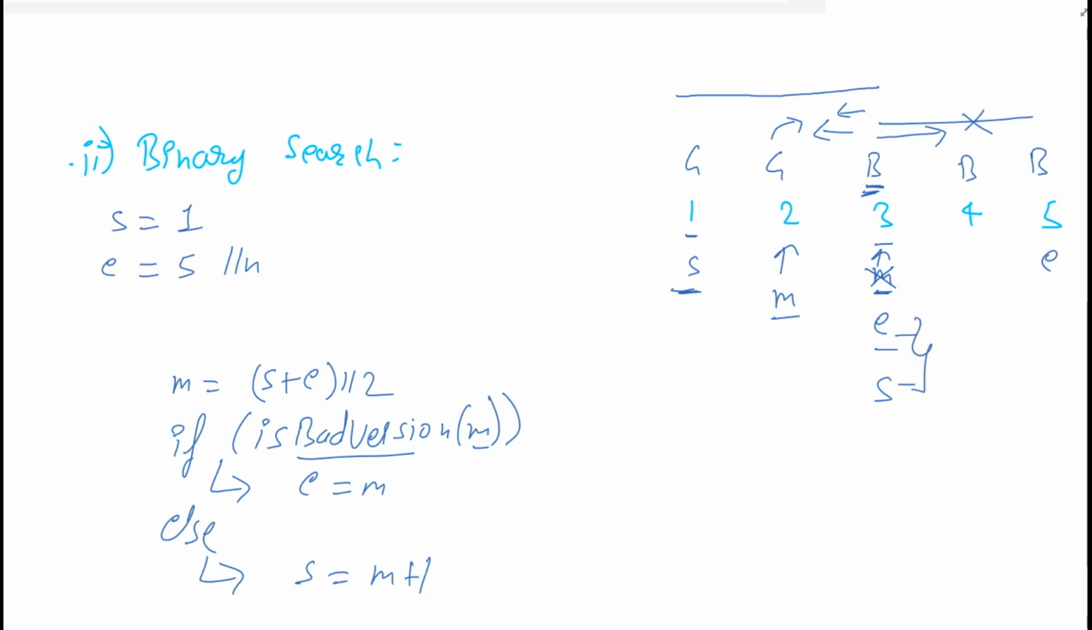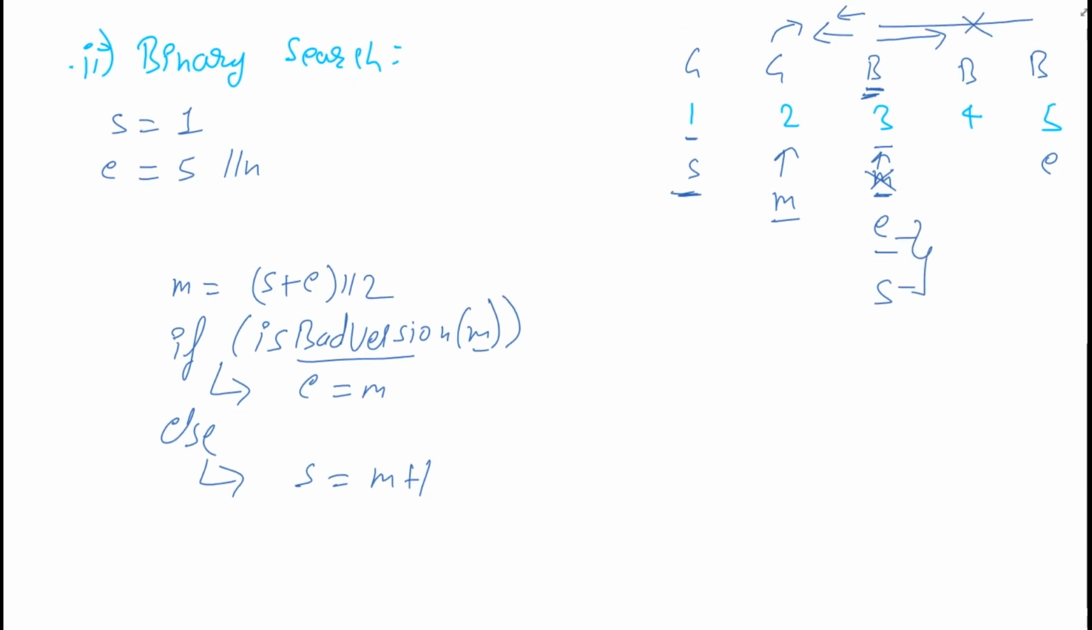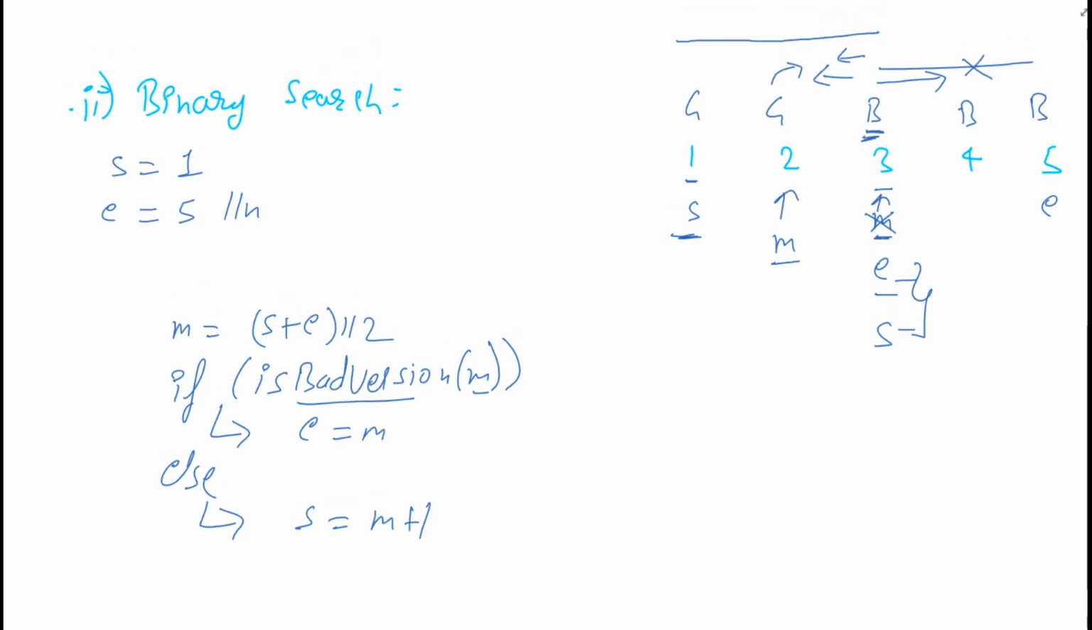So in our case it already meets. So we have to stop our search when start is equal to end. So we can write here, we will continue this while start is less than end. The moment start equals end, our while loop will stop, or our searching will stop.